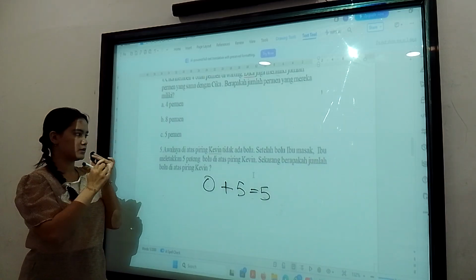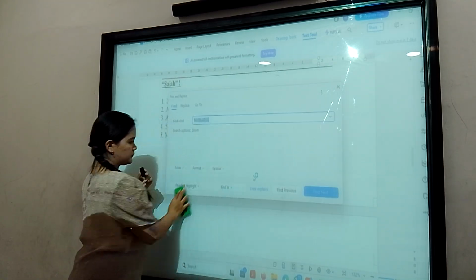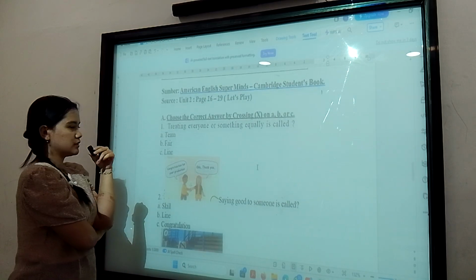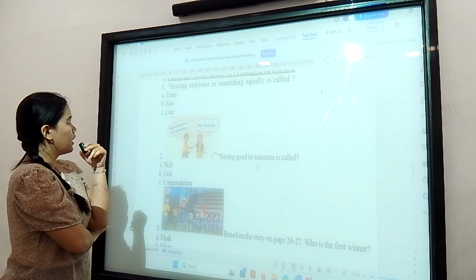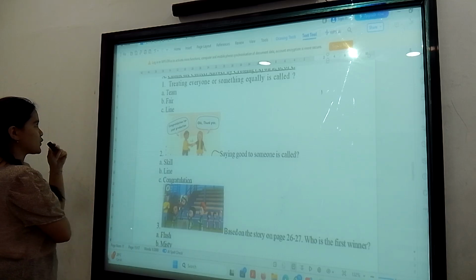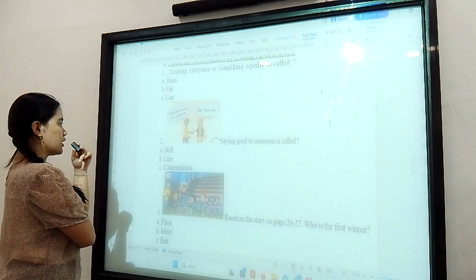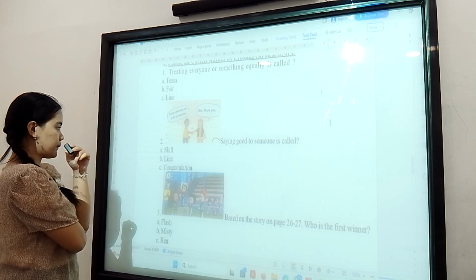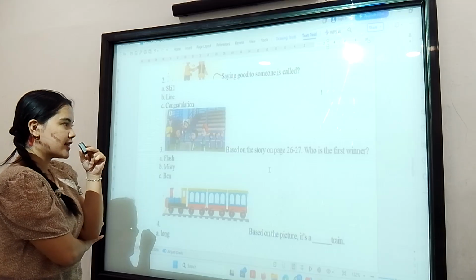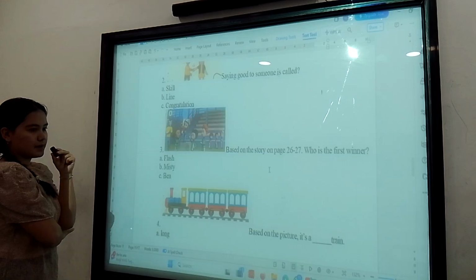Okay. Now we move to English. So here's the question. We can start from question number 1. Treating everyone or something equally is called, the answer is B, fair. Number 2, saying good to someone is called, the answer is C, congratulations. Number 3, based on the story on page 26 until 27, who is the first winner? The answer is B, Misty.